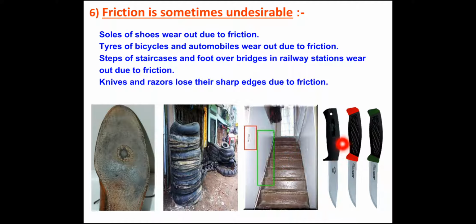And here is the picture of knives and razors. The knives and razors also lose their sharp edges. Now all these are knives. When they lose their sharp edges just because of friction, they become blunt. So in all these activities, friction is not good, friction is undesirable.